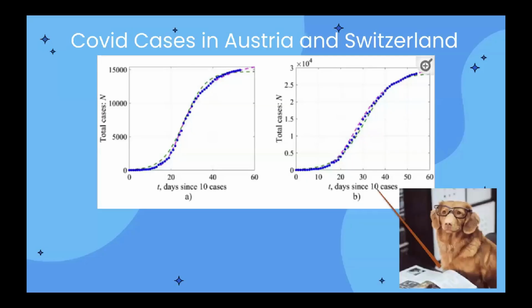Let's take a look back at this graph. We see that about the 30-day mark for both of these graphs is where it grows the most and where there are the most number of people infected. And at the end of it is when the amount of cases kind of stops growing as fast because the amount of people aren't getting infected as frequently.